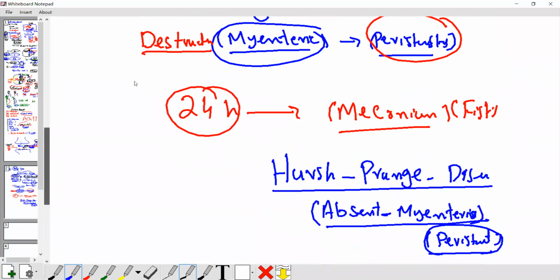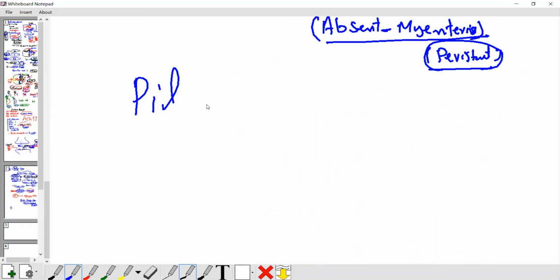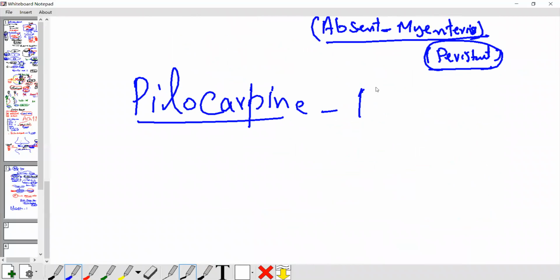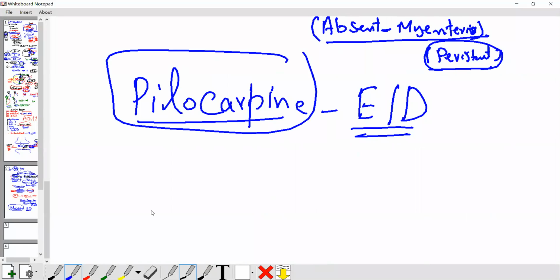The third drug was pilocarpine. Pilocarpine is mostly available in the form of eye drops, and its most common use is in the eye. Pilocarpine is a very effective drug if someone has emergency glaucoma, with very high pressure inside the eye and too much aqueous humor.